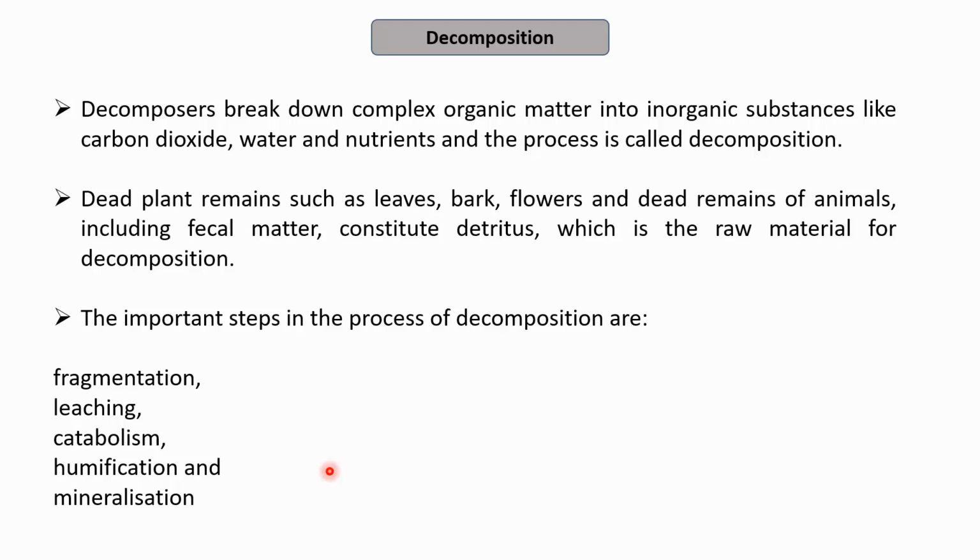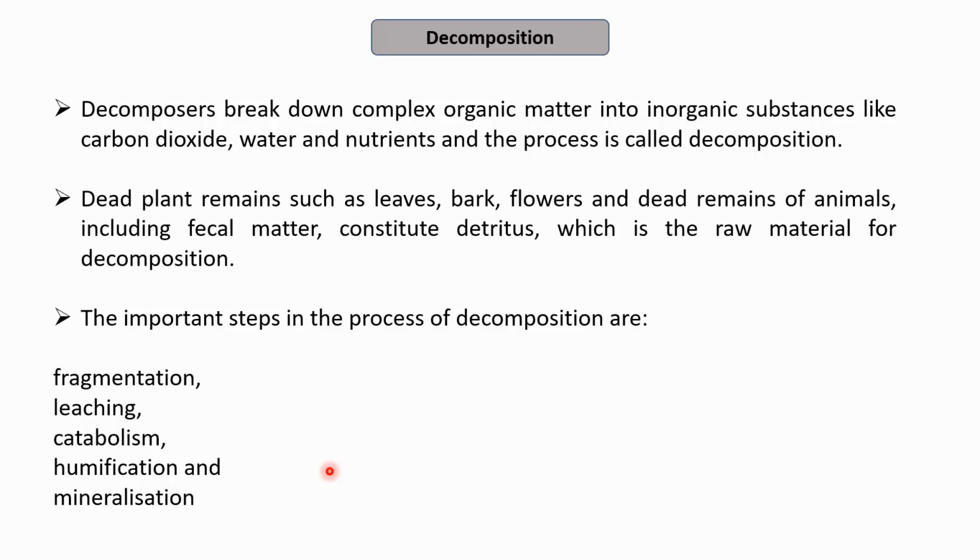This cycle is very important, as decomposition releases the nutrients back into the environment, which can be taken up by the plants again and fixed into organic matter, which can further be utilized by the consumers, the herbivores or primary consumers, secondary consumers, and tertiary consumers.